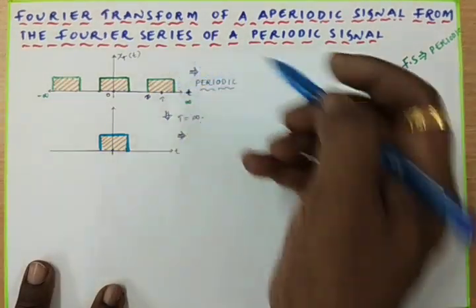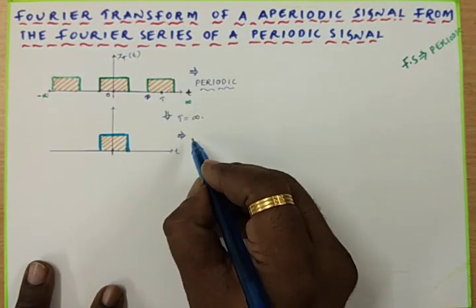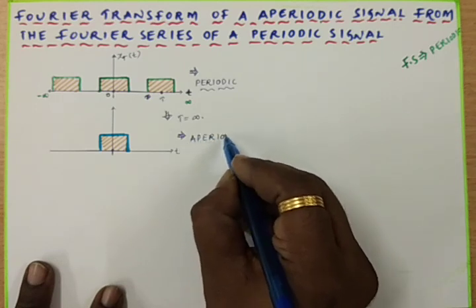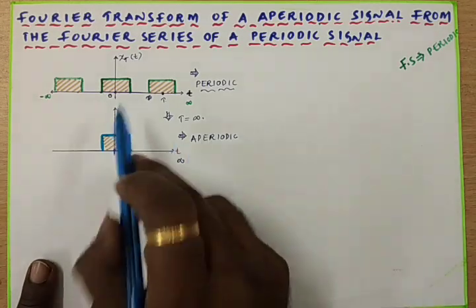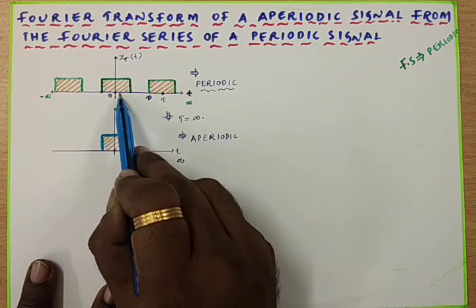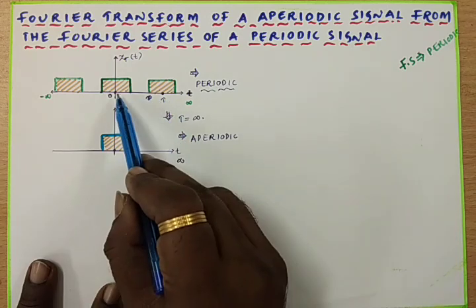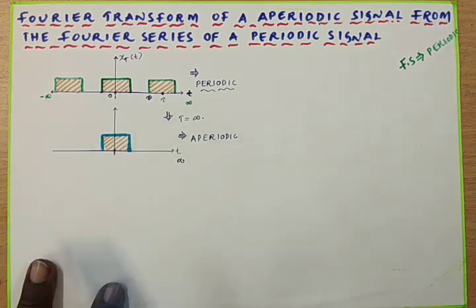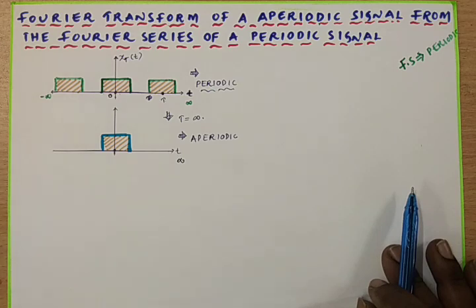And this is the periodic signal, and by having T tends to infinity, we can get the aperiodic signal from the periodic one. If from here to here we call it the time period, and in the second signal we assume T equals infinity, then I can get the signal from here to here only, and I can't get this part or this part, so I have only one pulse as the total signal.